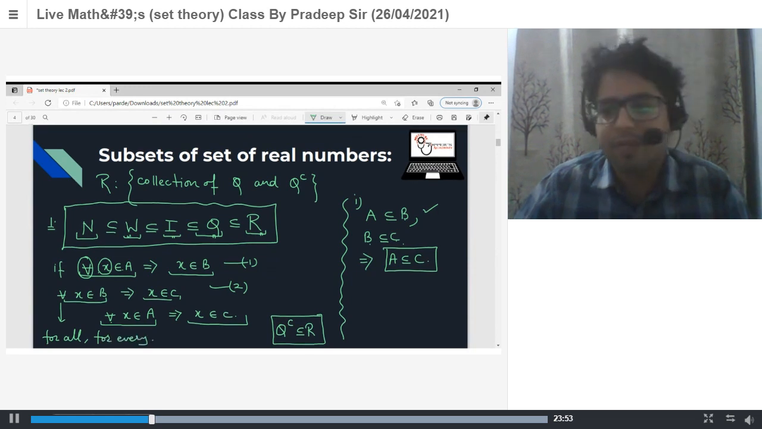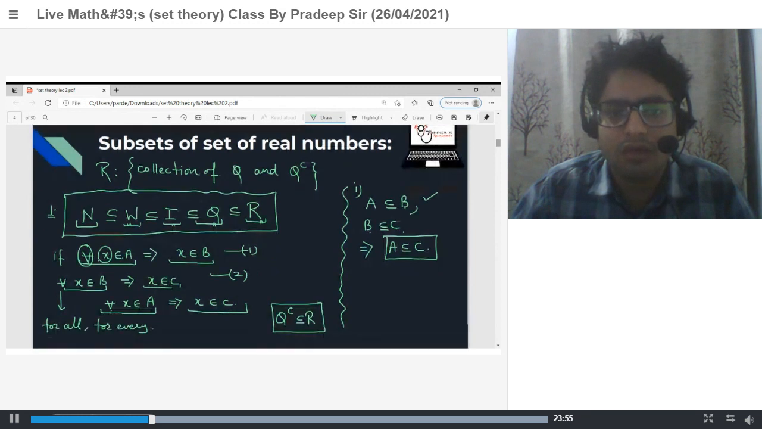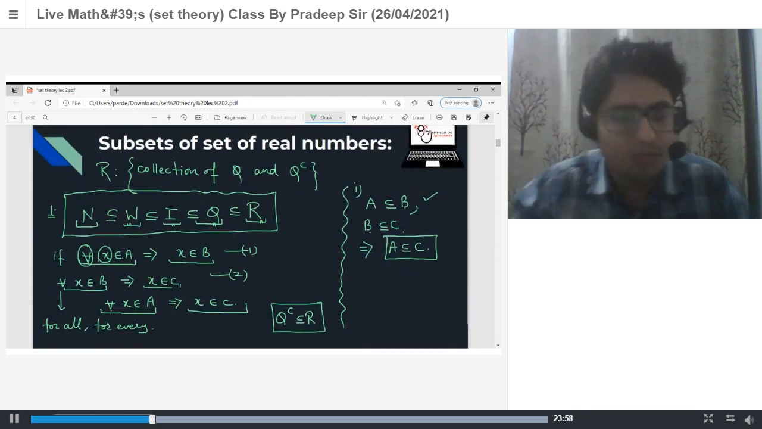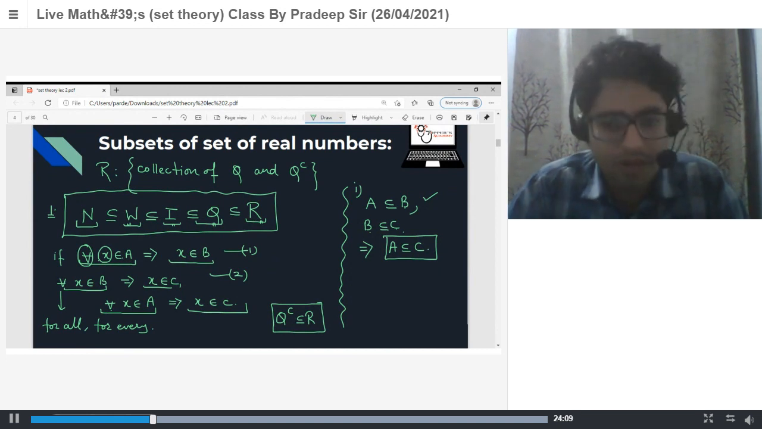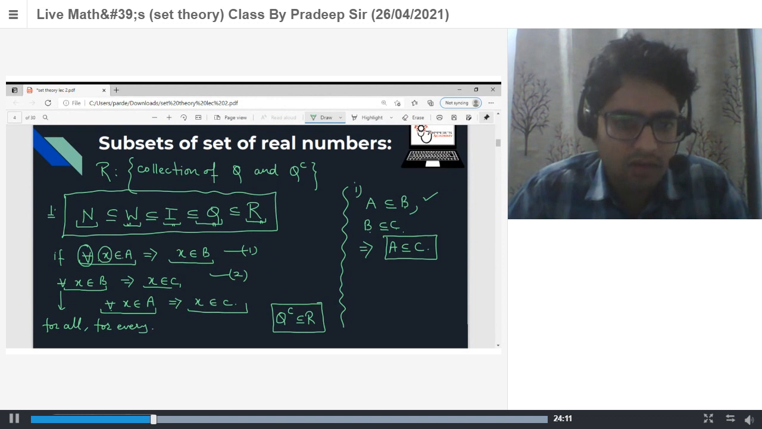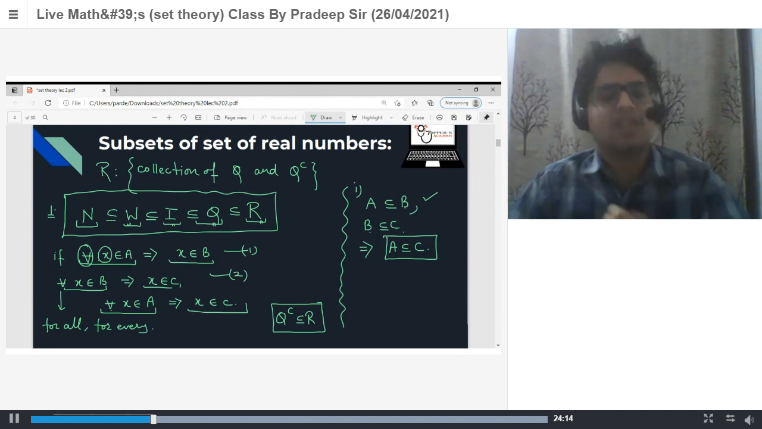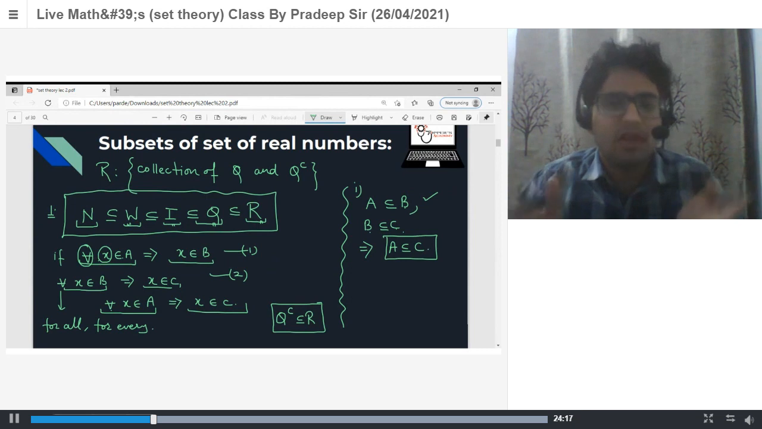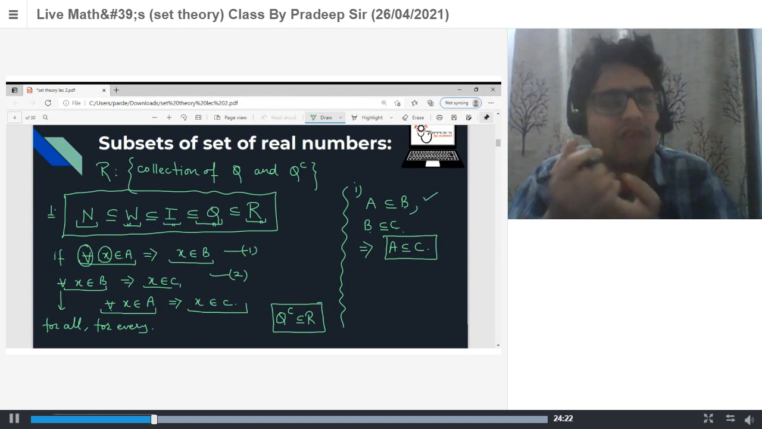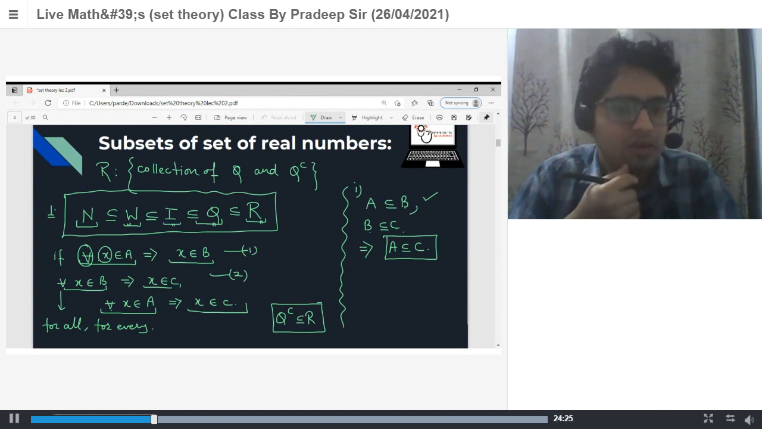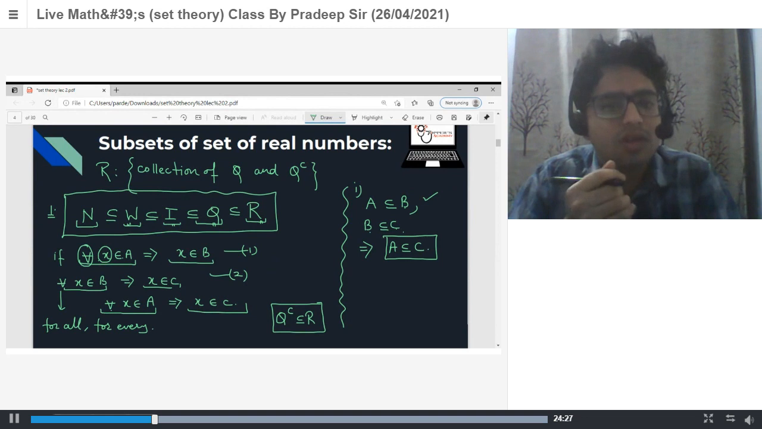Sir, according to this, irrational numbers are also a subset of real numbers. Yeah, irrational numbers are a subset of real numbers. Because what is real? Real is the collection of both rational and irrational numbers. It means every rational number is a real number, and every irrational number is also a real number. So it means both irrational and rational numbers are subsets of real numbers.